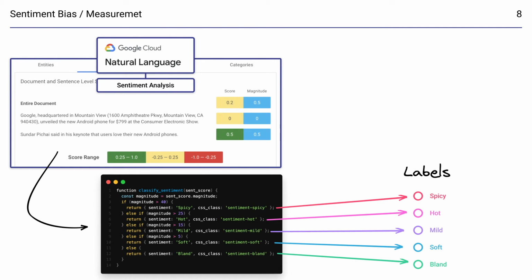To measure sentiment bias, we use sentiment analysis of the same Google API, which analyzes an article sentence by sentence and aggregates the total level of sentiment in the article. Shown is an excerpt from our code, which presents the sentiment level ranging from bland to spicy and colored appropriately to visually represent the levels of sentiment in the article.